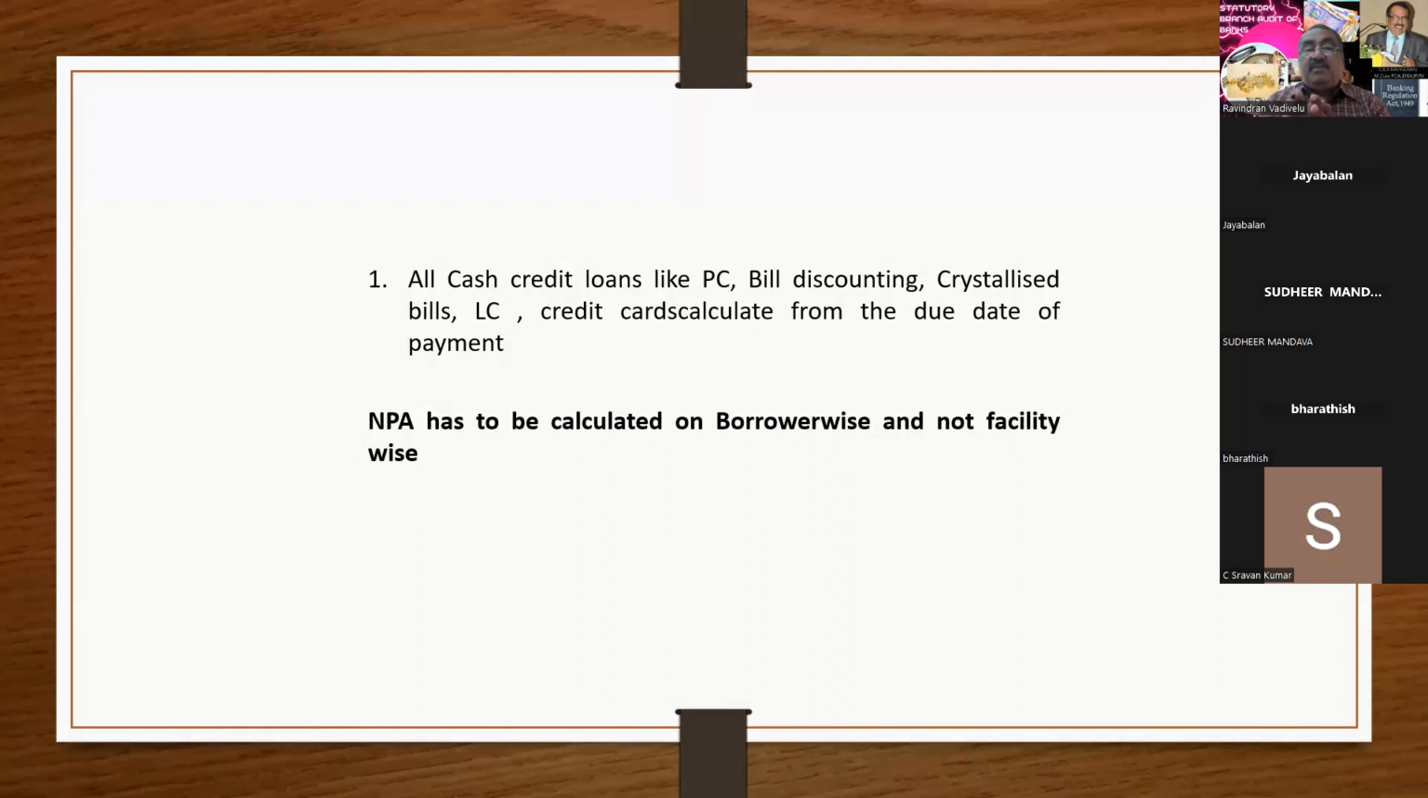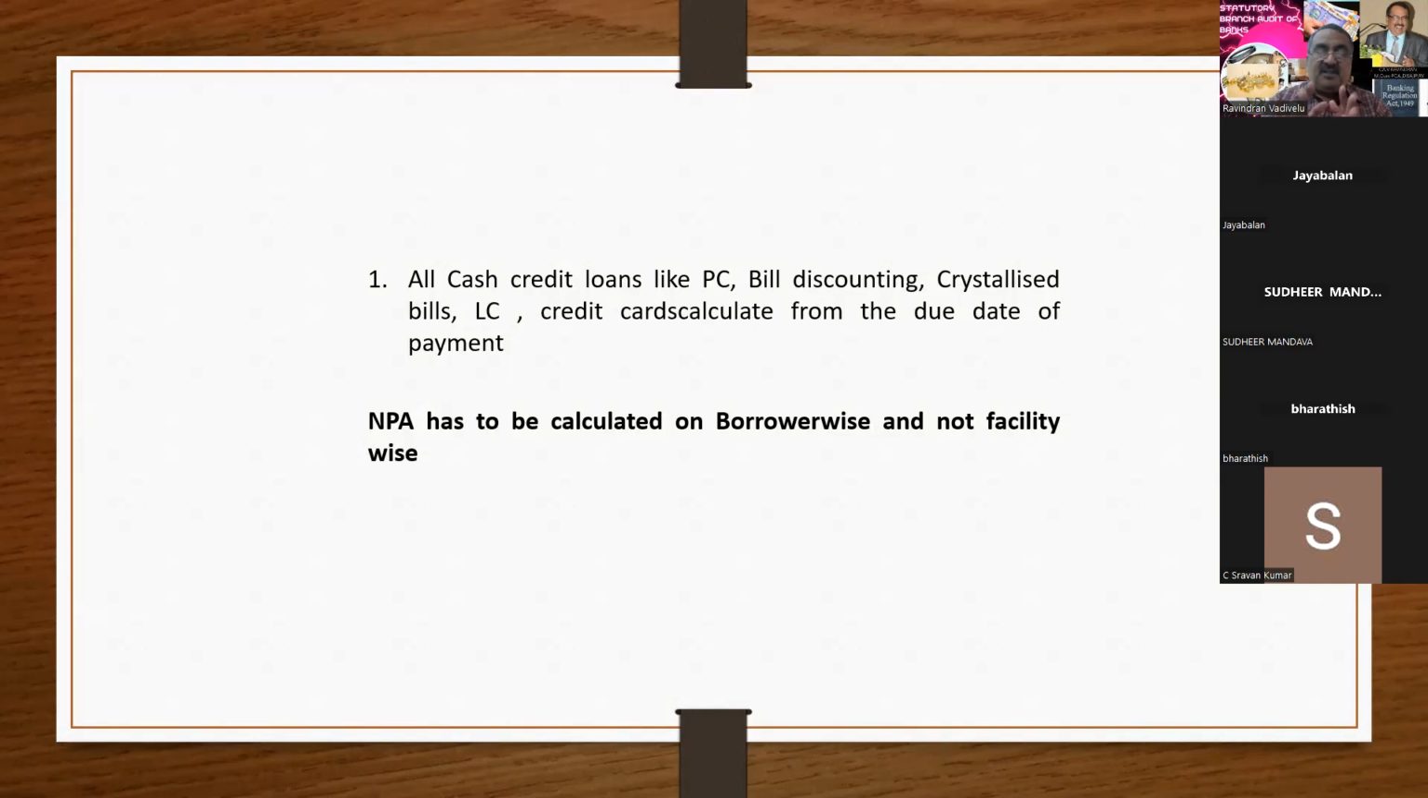A director has become NPA, the company will not become NPA. If the company has become NPA, the director's loan will not become NPA. Is it clear, sir? Directors, partners, then borrower. If they become NPA, others will not become NPA. If others become NPA, these three will not become NPA. This is a basic concept.